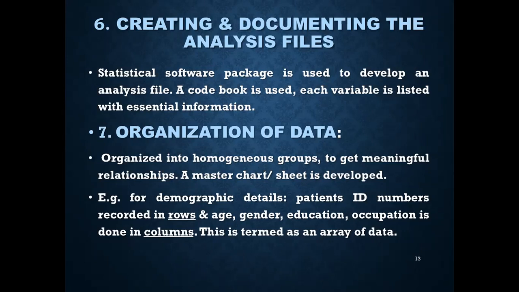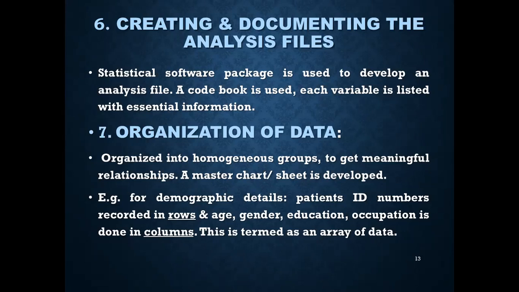Next, organization of data. The collected data from various sources is organized and classified, and a master sheet is developed. This arranged information is also known as an array of the data. It is organized into homogeneous groups to get meaningful relationships. A master chart is developed.